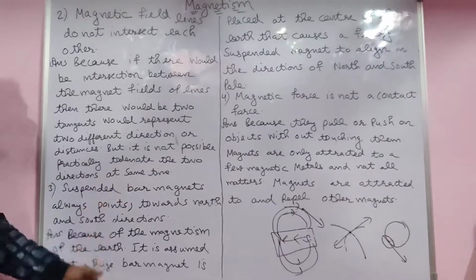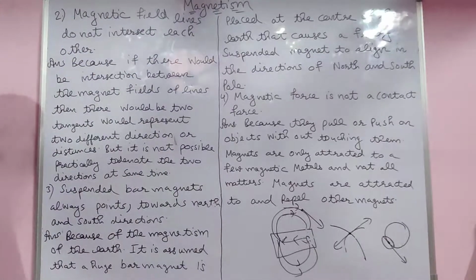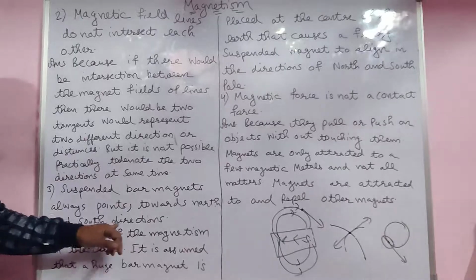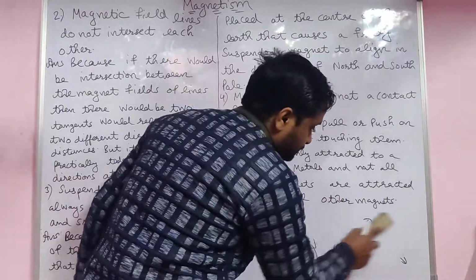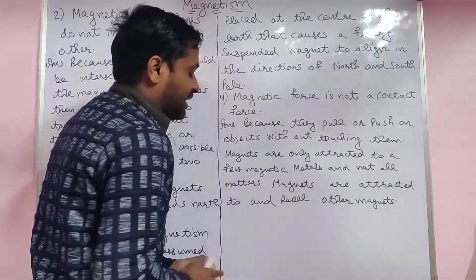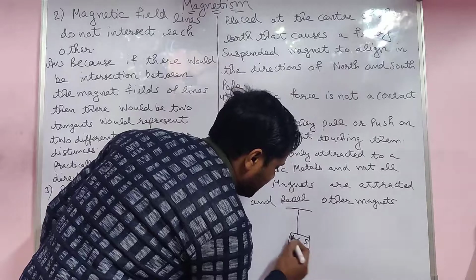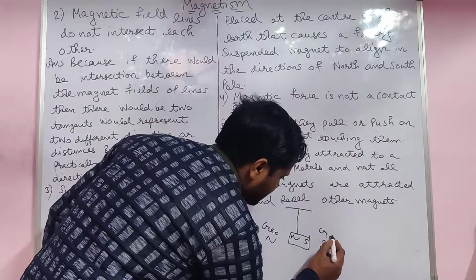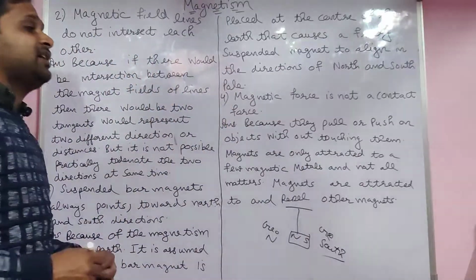Third, fourth, fifth: give reason, included in your syllabus, students. A suspended bar magnet always points toward the north and south direction. I already told you. If you suspend the bar magnet on a thread, it always points toward geographic north, and the other end toward geographic south.